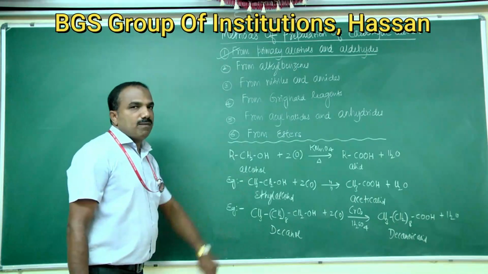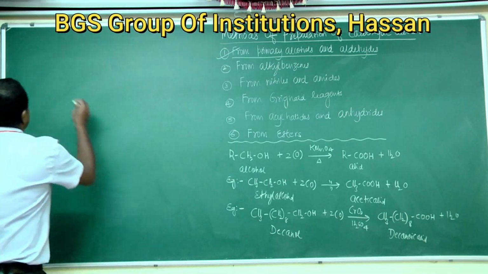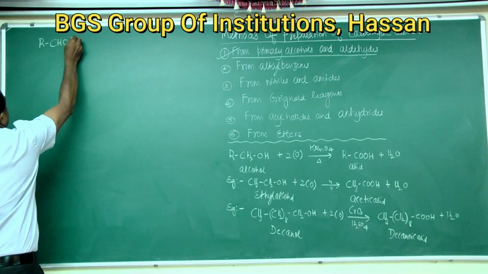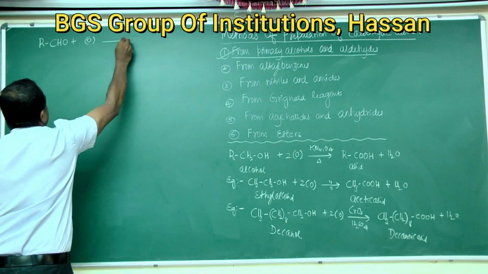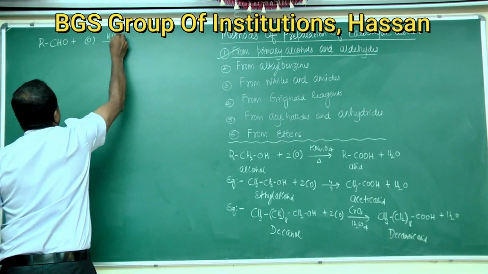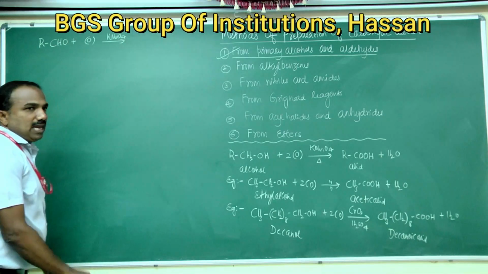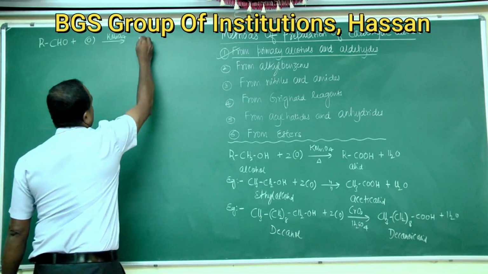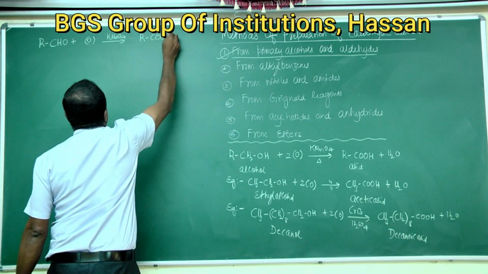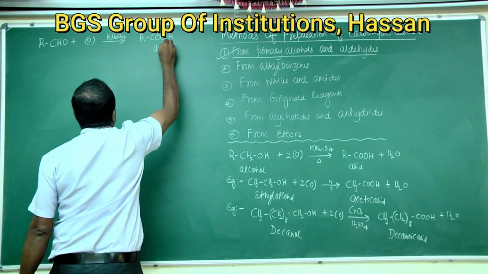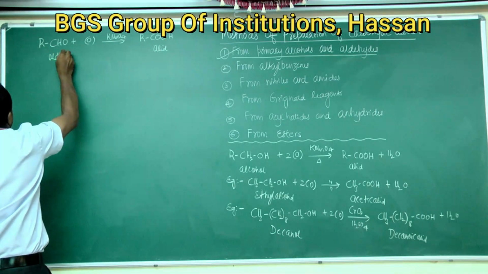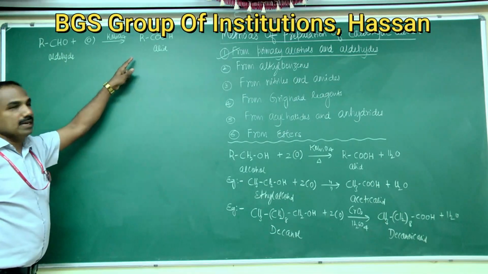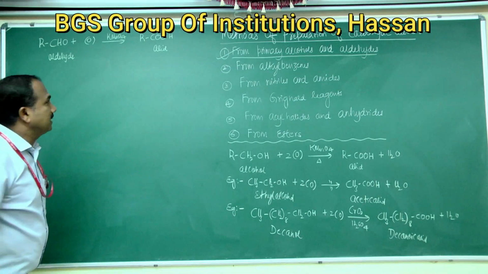Okay. Next is from aldehydes. General formula for aldehydes is RCHO. On oxidation in presence of potassium permanganate or potassium dichromate or nitric acid, oxidation will take place to give carboxylic acid. So this is acid, this is aldehyde. Aldehyde on oxidation in presence of potassium permanganate gives carboxylic acids.